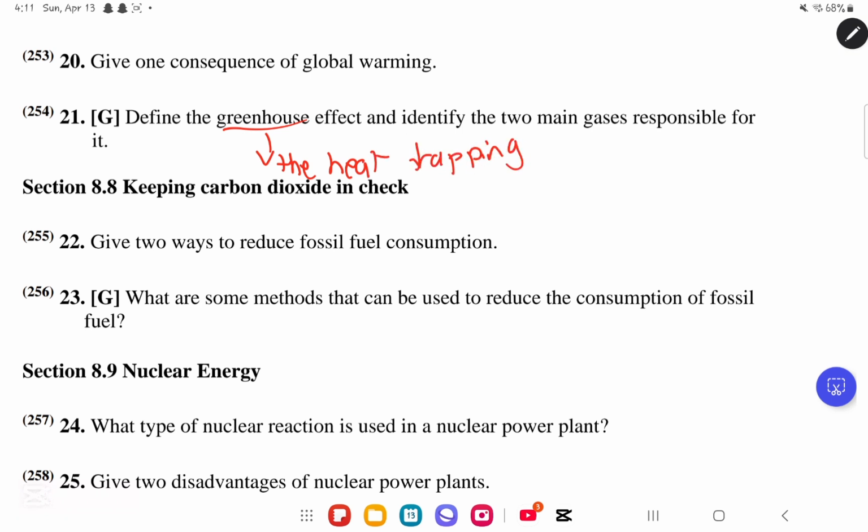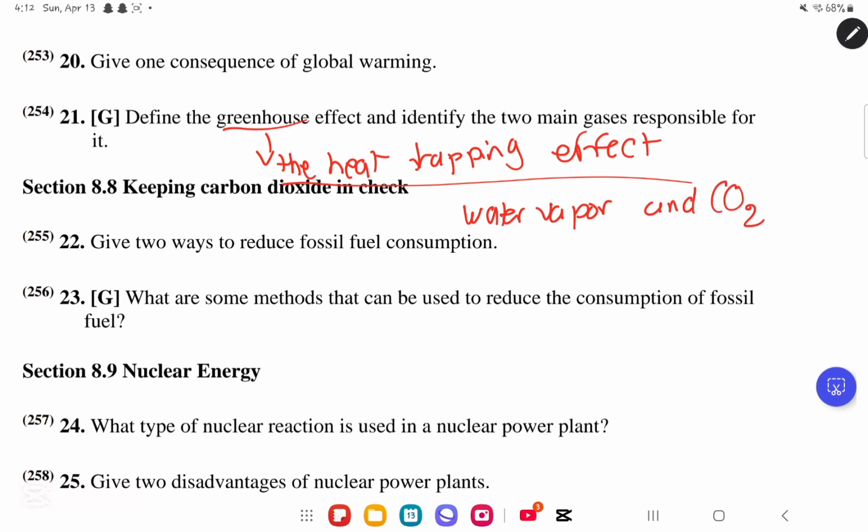So, the heat trapping effect of the atmosphere is known as the greenhouse effect. It is mainly due to 2 gases. These 2 gases are what? They are water vapor and carbon dioxide, CO2.